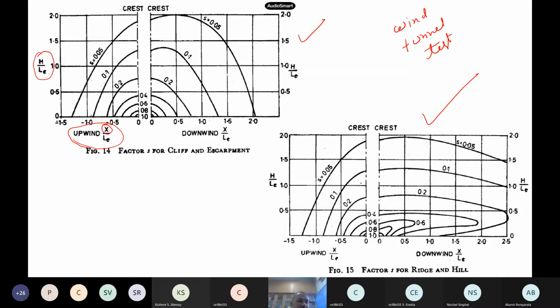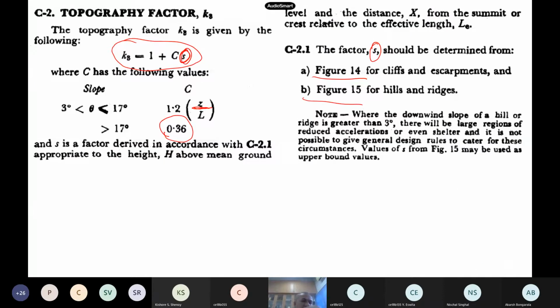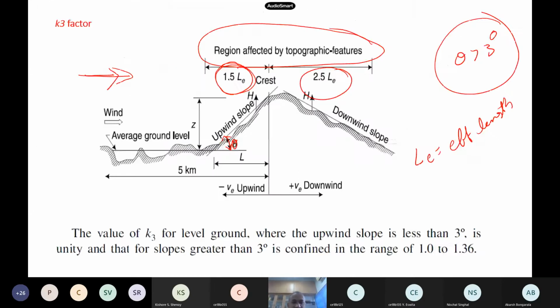So from this chart, you pick up your S value. If this is for cliff and escarpment, this is for ridge and hill itself. So pick up this value, substitute here. So yes, you can find out C also, and K3, say, from whatever map, the wind map, that 55 meters per second or something. So these factors have to be multiplied. So this is how we obtain K1, K2, K3.